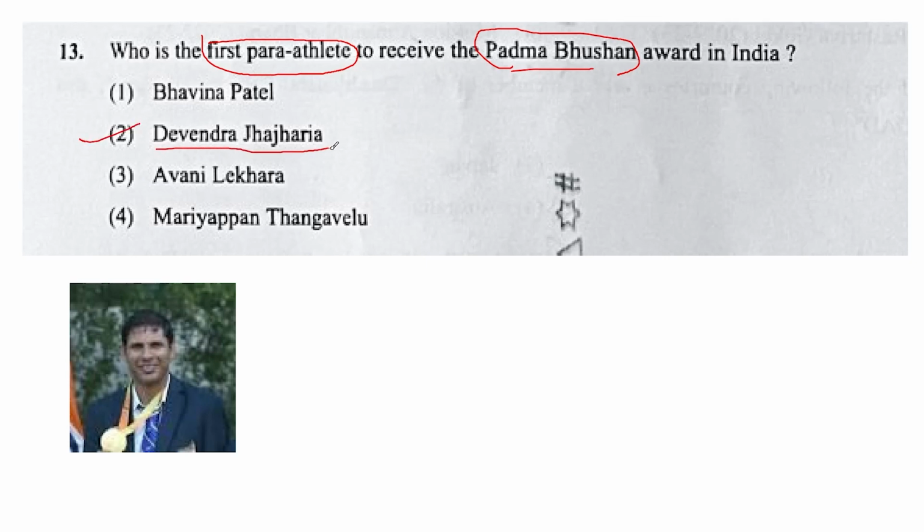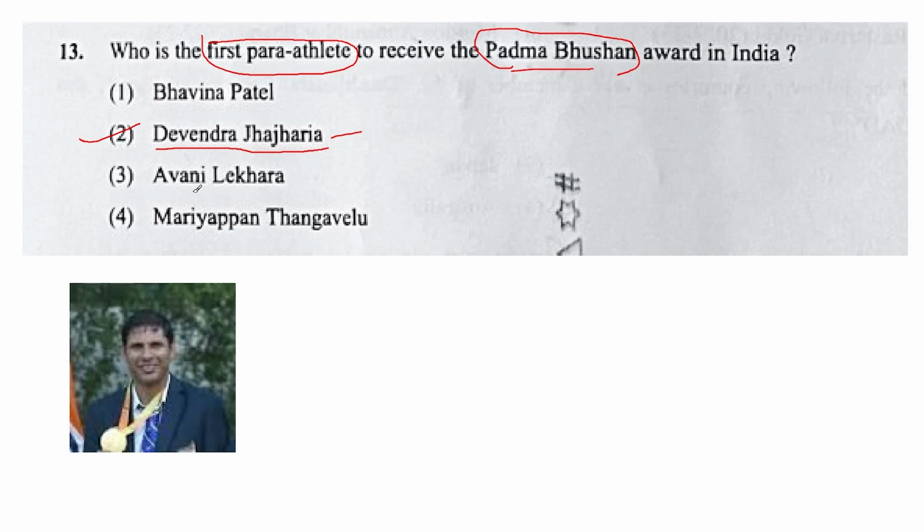Devendra Jhajharia. And what sport does he belong to? He is a javelin thrower. He won a gold medal at the 2004 Paralympics held in Athens. He also got a gold medal at the 2016 Rio Games, and he has also obtained a silver medal at the 2020 Tokyo Olympics. So he has received the Padma Bhushan, and his name is Devendra Jhajharia.